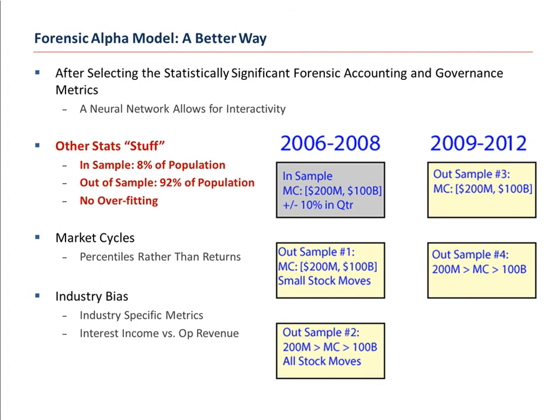In fact, if I were to give you each of these 5 samples and ask you which one of them was the in sample, you wouldn't be able to tell me. A few of the other implementations of FAM are how we deal with market cycles and how we deal with industry bias. Again, I refer you to the white paper or our prior webinar on FAM to see those details.